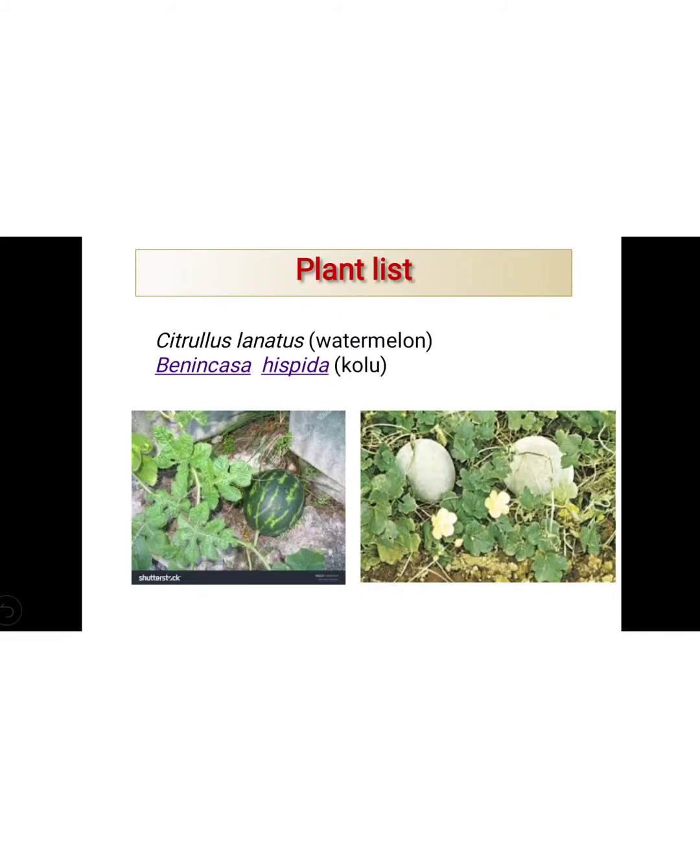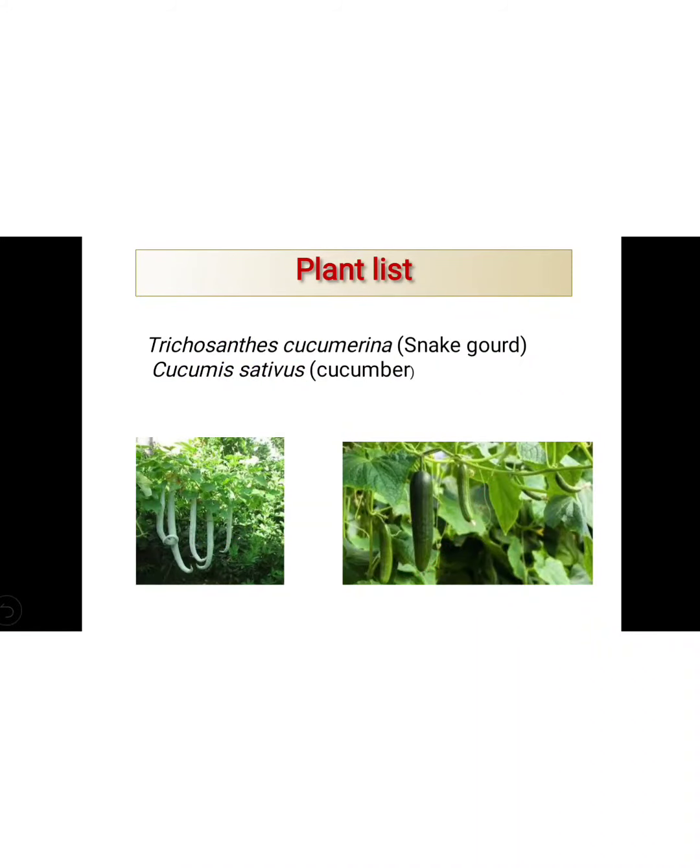These are some plants listed in the Cucurbitaceae family. Citrullus lanatus, which is the watermelon plant. Then Benincasa hispida, known as the ash gourd. The next one is the snake gourd, Trichosanthes cucumerina. Then Cucumis sativus, which means the cucumber.